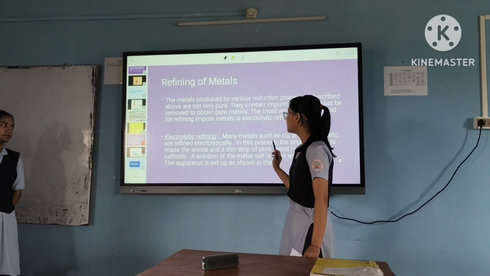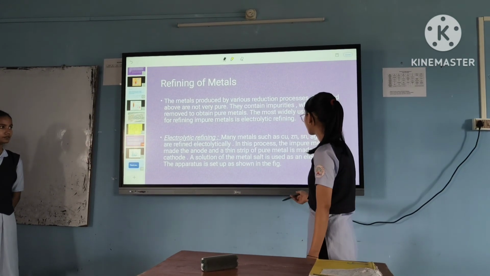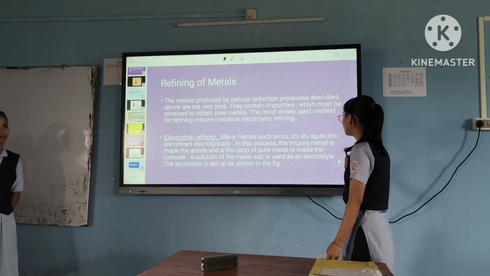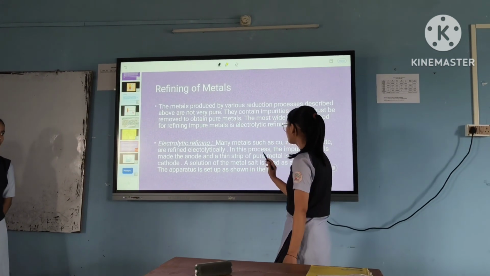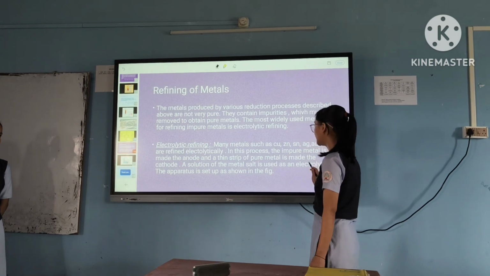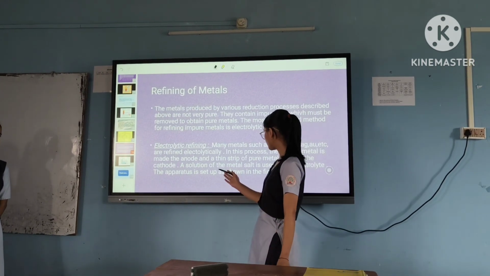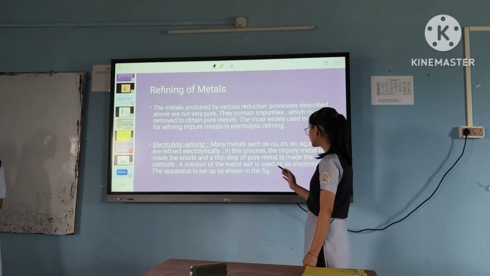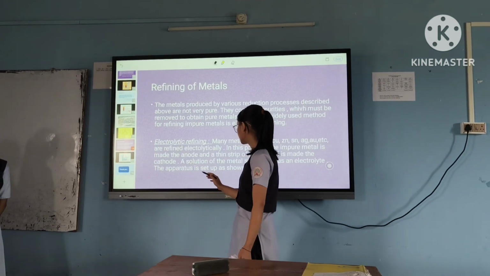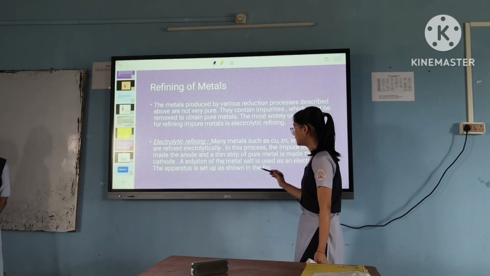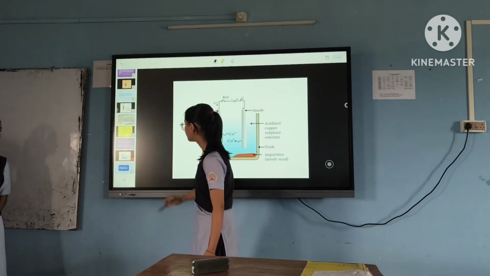are refined electrolytically. In this process, the impure metal is made the anode and a thin strip of pure metal is made the cathode. A solution of metal salt is used as an electrolyte. The apparatus is set up as is shown in the figure. Here you can see it.